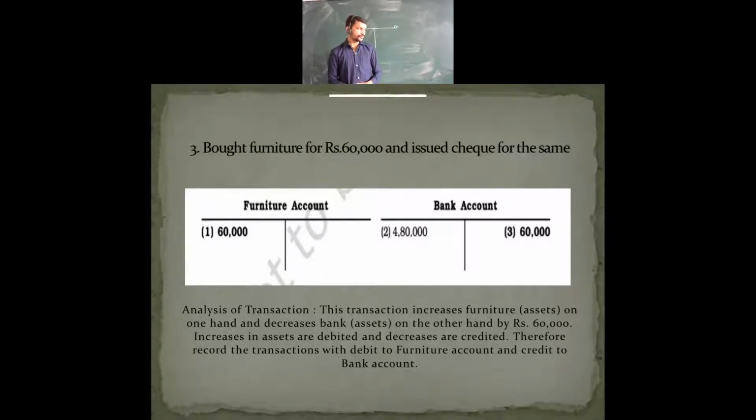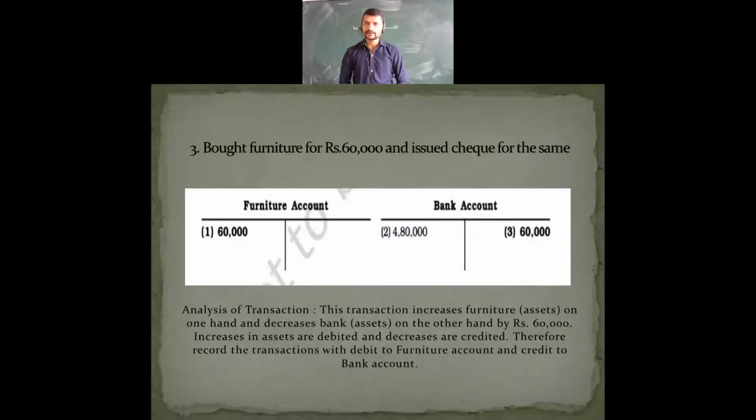See, the analysis of the transaction: this transaction increases furniture, meaning assets, on one hand and decreases bank assets on the other hand. 60,000 is decreasing here. Then an increase in assets is debited, and a decrease in assets is credited. Obviously the assets have increased, and the increased asset has been debited and the decreased asset has been credited. Therefore, record the transaction with debit to furniture account and credit to bank account.